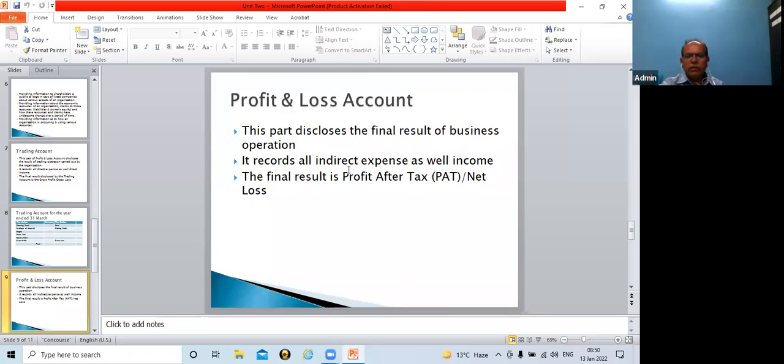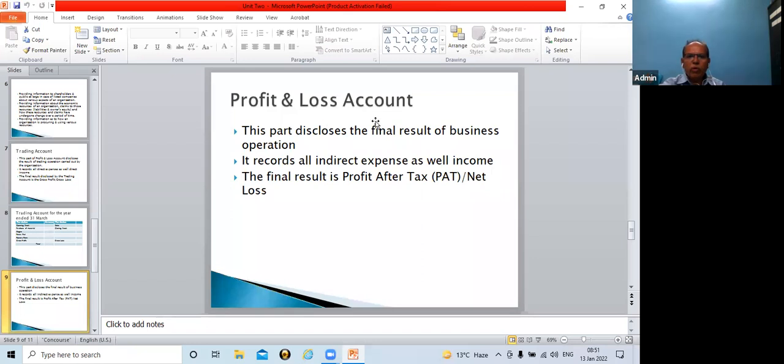Maybe advertisement, selling and distribution expenses are also examples of indirect expenses. So such expenses should be debited to profit and loss account. As well, all indirect income other than sale, because sale we have recorded in trading account. Other than sale, suppose if company has received some commission or interest from bank or a dividend from other company, that is known as other income or indirect income.